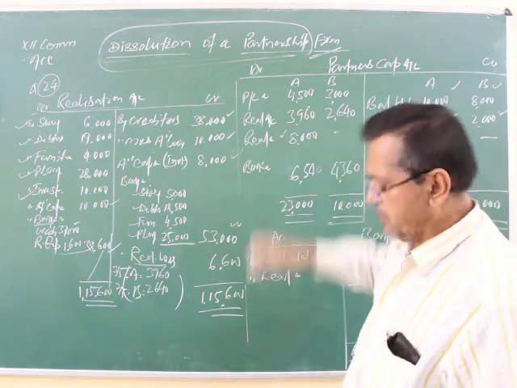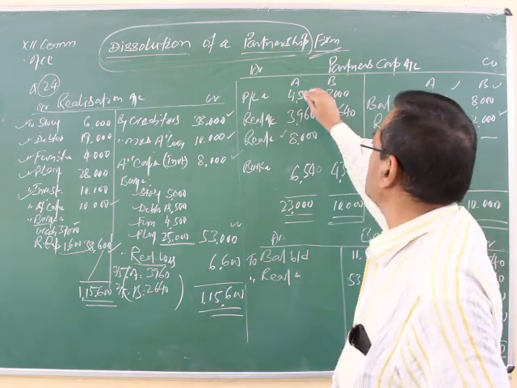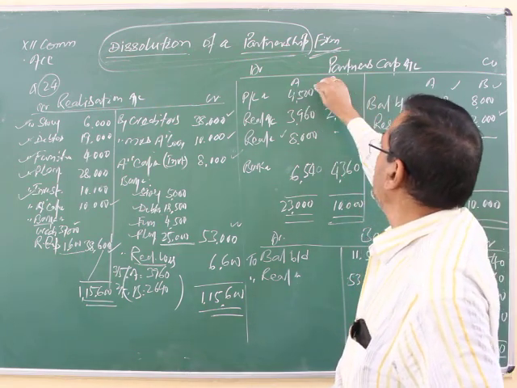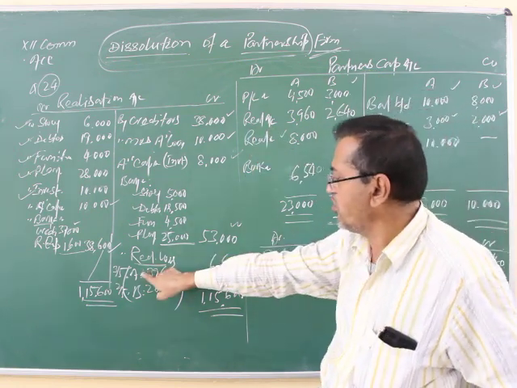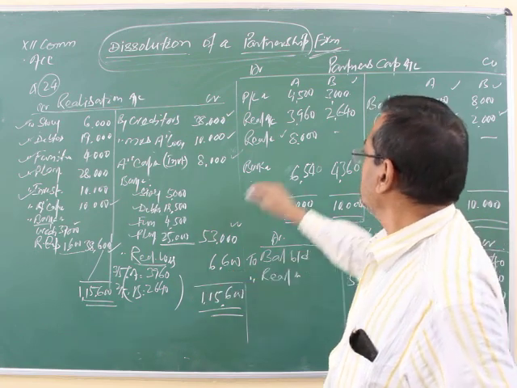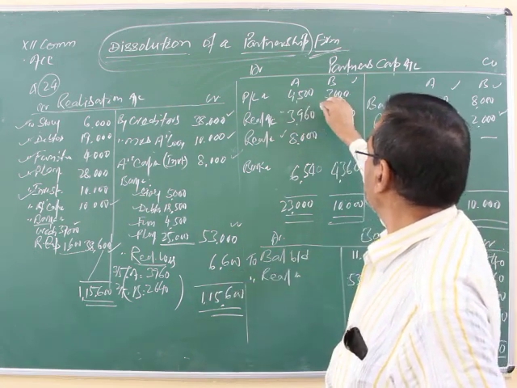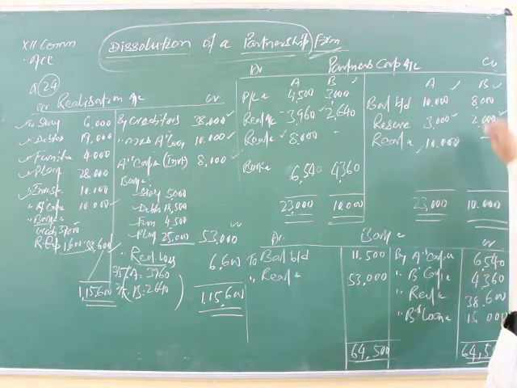Yes, it is given here on the asset side, profit and loss, accumulated loss distribution in the 3:2 ratio, A or B. After this, the realization loss is coming. Understood or not? How much? 6,600. Now 3,960 and 2,640. And now this side is more. Credit is more. Now add all the items.